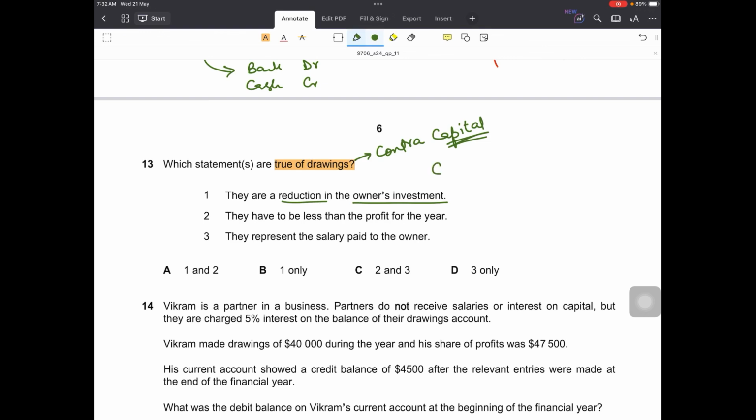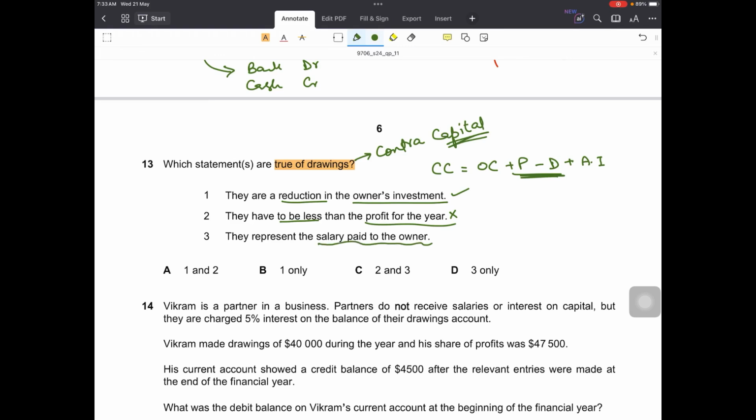And if we recall the equation, closing capital is equal to opening capital plus profit or minus loss, minus drawings, plus additional investment. So yes, drawings are subtracted as it shows a decrease in capital. So this is correct. Number 2 is, they have to be less than the profit for the year. No, there is no such restriction. It can be more. Ideally, it should be less, so that the investment remains in the business, but there is no such restriction, so this can't be right.